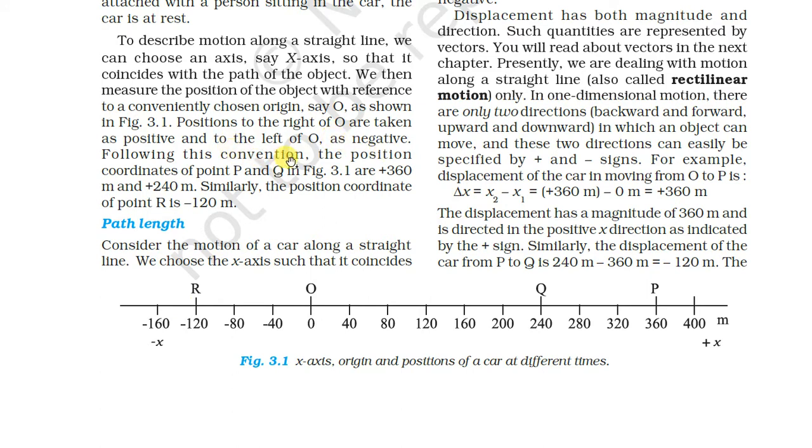Following this convention, the position coordinates of points P and Q in figure 3.1 are 360 and 240 meters. Similarly, the position coordinate of R is equal to minus 120 meters. So see here, this is the position coordinate, whenever we are discussing a straight line, the position of the car at different times.